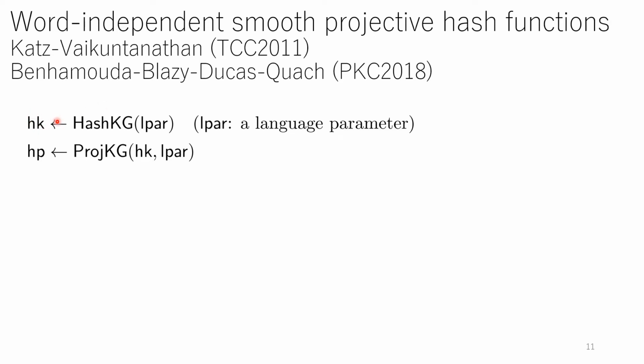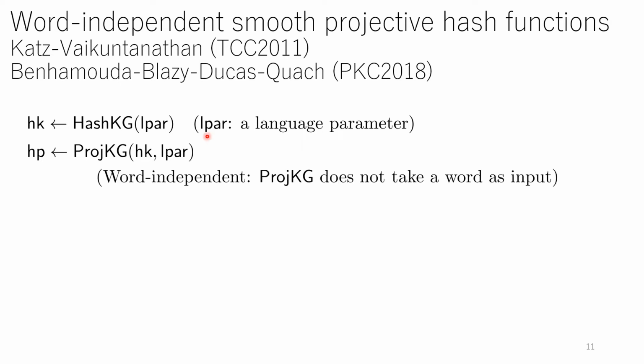This is the hashing key and this is the projection key. Alpha is a language parameter, and in Liu et al. and our constructions, alpha is a public key of a public key encryption scheme. Word independent means that the projection key generation algorithm does not take a word as input.